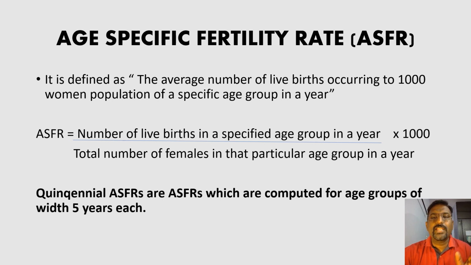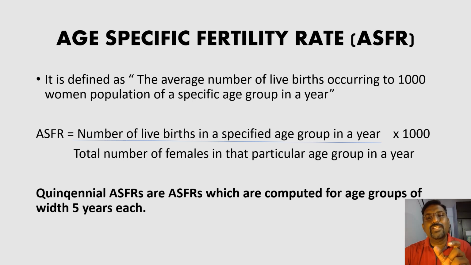If we calculate age specific fertility rate for a particular age group of size 5, like usually in statistics we have age groups like 15 to 19, inclusive type, 20 to 24, 25 to 29. These are all age groups of size 5, and taking these age groups, we calculate the age specific fertility rate.